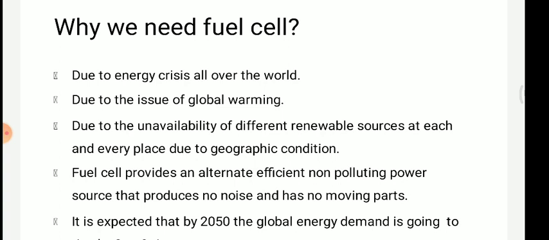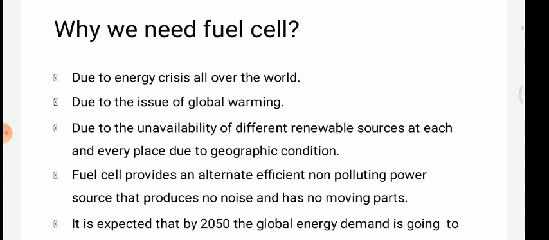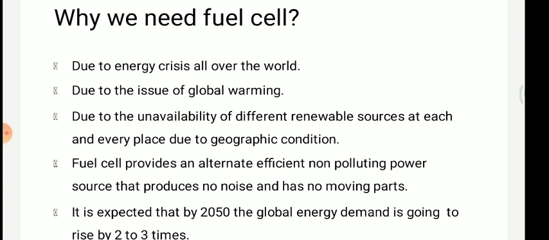So that's why energy is required everywhere. Without energy, nothing can happen. Nothing will move. All the industries and all the applications, all the vehicles, are operating only using energy in various categories.